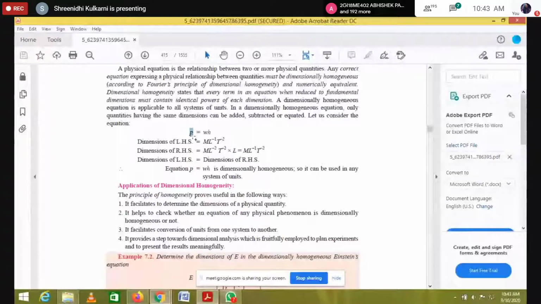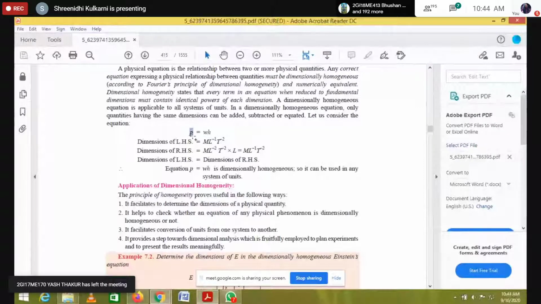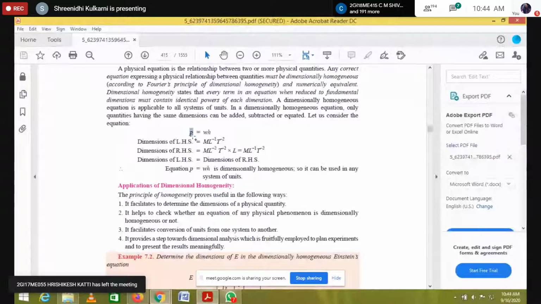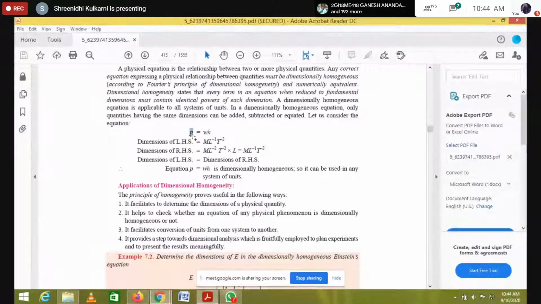Kg is mass, meter square is in terms of L, so it is L square, and second cube is time, so we write it as T to the power of 3. Later, in the second session, I will show the conversions clearly while solving the problem, with the discharge, speed, diameter and all, in detail. So we can write it as M L square T to the power of minus 3.